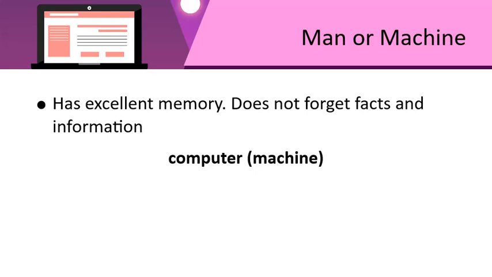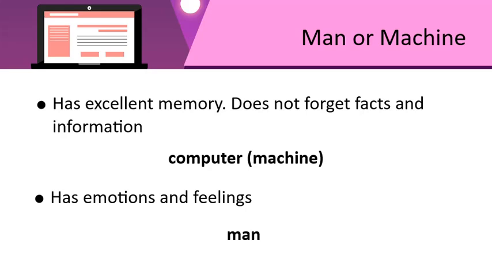The next one says, has emotions and feelings. One who has emotions and feelings can express themselves. They can sympathize, empathize, feel for others. They can be kind and generous. They can be loving. They can feel sad when you are sad and happy when you are happy. So, which one is it? Yes, of course, it is man. So, this one goes to man.